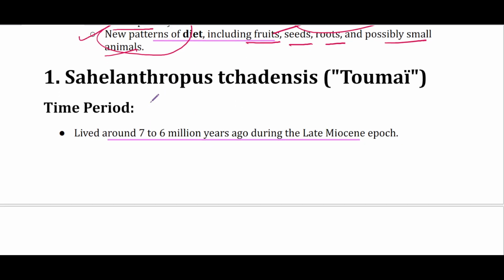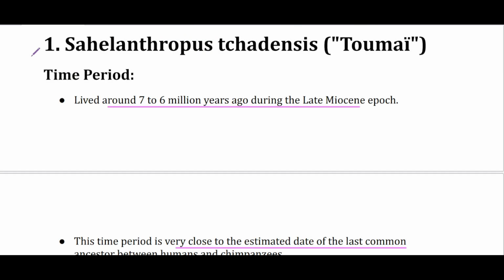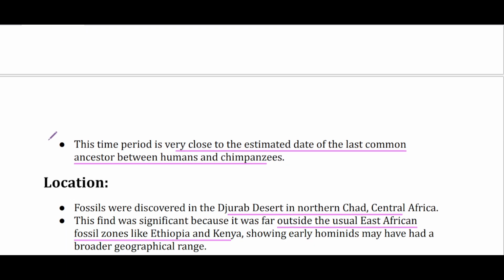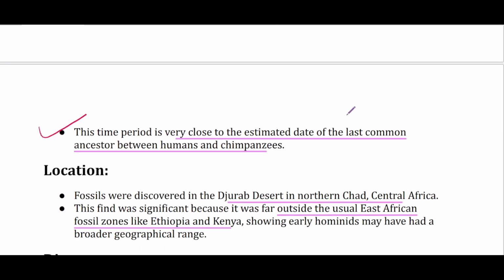Now, first starts with Sahelanthropus tchadensis, and this species has also been given a nickname Toumaï. Now, the time period: it lived around 7 to 6 million years ago during the late Miocene epoch, and this time is very close to the estimated date of last common ancestor between humans and chimpanzees.